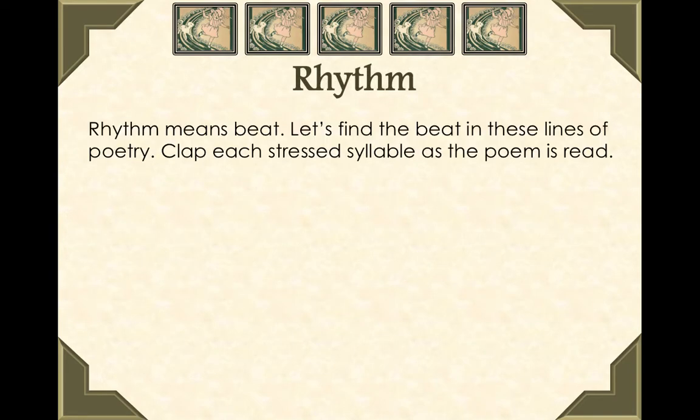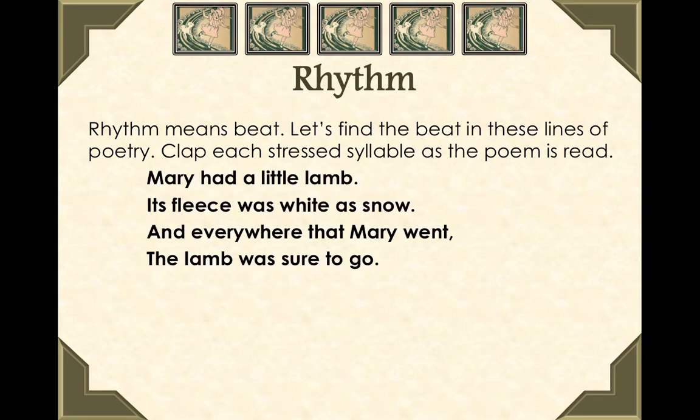Rhythm. Okay, rhythm is talking about the beat. So we're going to look at the beat in these lines of poetry. Sometimes it helps to clap each stressed syllable as the poem is read. Whenever I'm answering questions about rhythm, I have to say the poem out loud and really stress the syllables.